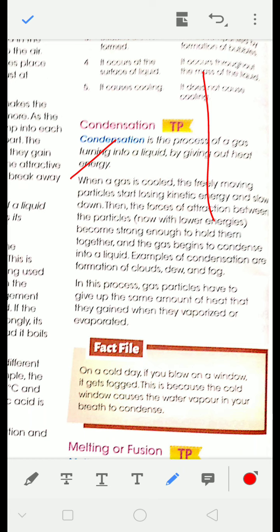So when a gas is cooled, what happens? We have studied previously that in gases the particles are very far apart and moving at very high speed. So when the temperature of the gas is decreased, the particles become closer and closer, their kinetic energy decreases, their speed decreases, and a time will come when the particles will become closer, and that will be converted into liquid.